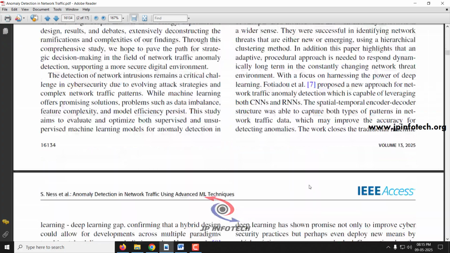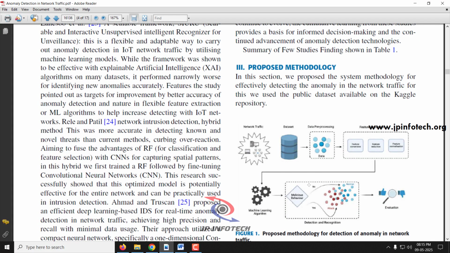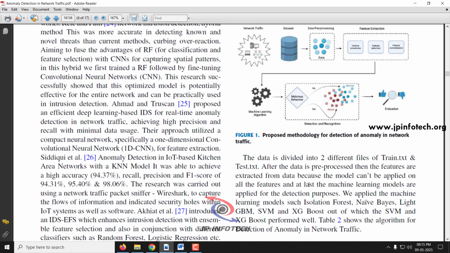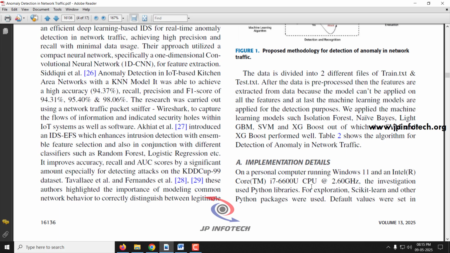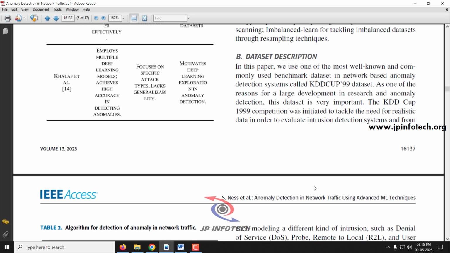In this base paper, the authors have used the standard KDD dataset, which is referred to in all research papers for intrusion detection systems.